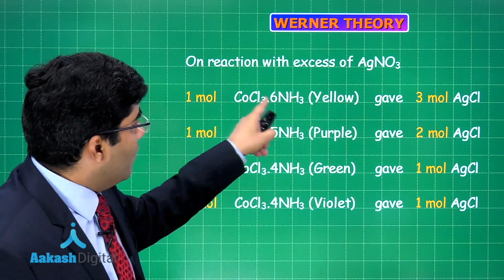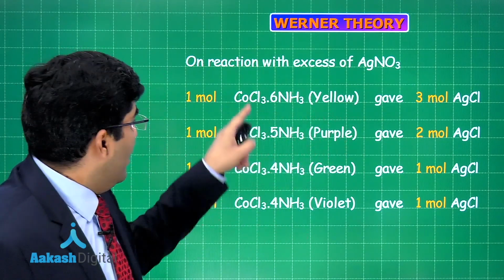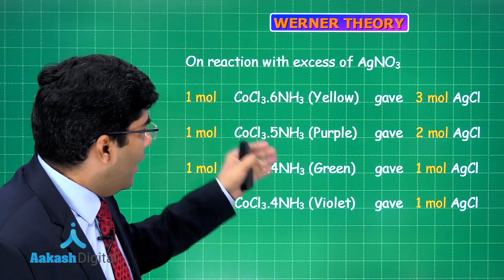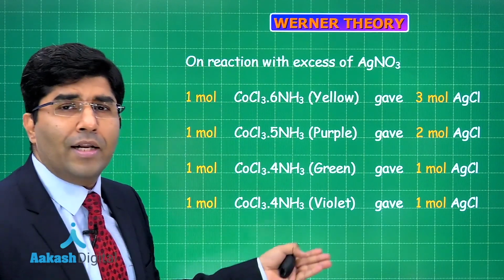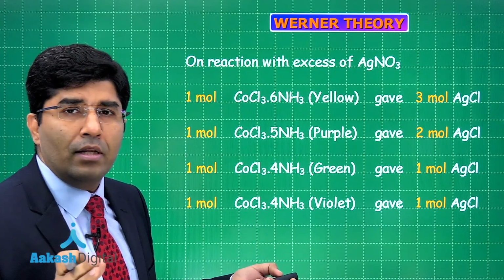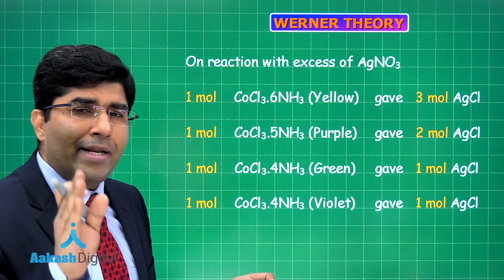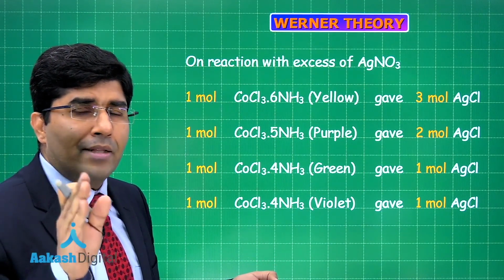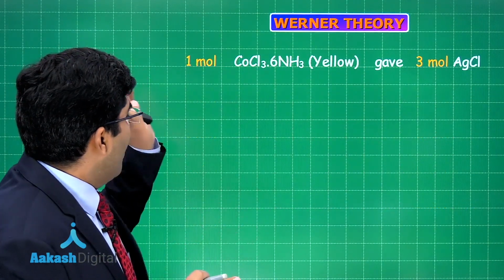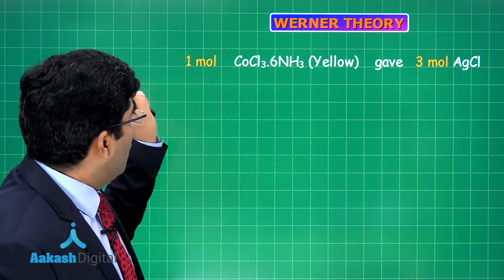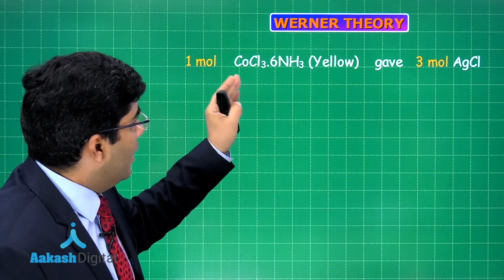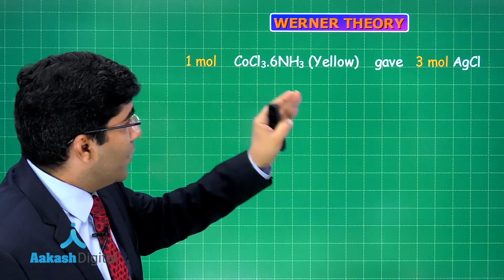But the first one is giving us 3 moles of AgCl, the second one is giving us 2 moles of AgCl, and the third one and the fourth one are giving only 1 mole of AgCl. Then he gave the idea about the primary and the secondary valency. What he said? If we take 1 mole of the first compound, CoCl3.6NH3, it was yellow in color and gave 3 moles.